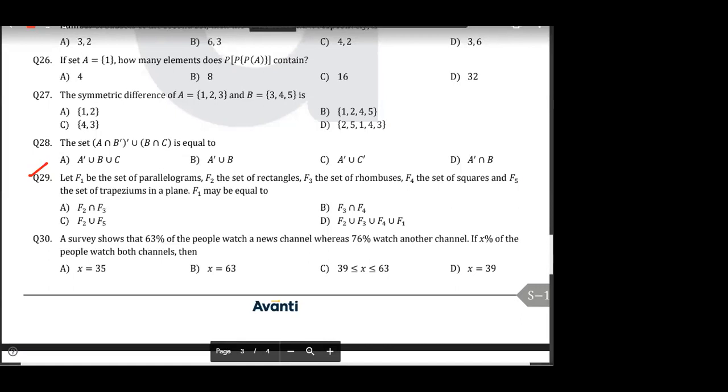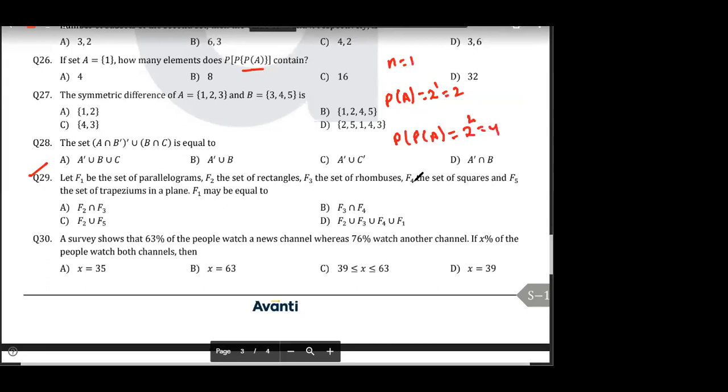Tell me, what is the answer, everyone? This is a power set. P represents power set. Now, first, P of A. A has how many elements? A has one element. So power set of A will have how many elements? 2 to the power 1, which is equal to 2. Then power set of that will have how many elements? It is 2 to the power 2, which is 4 elements.